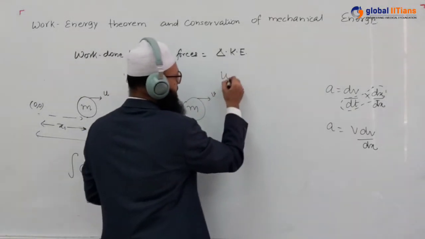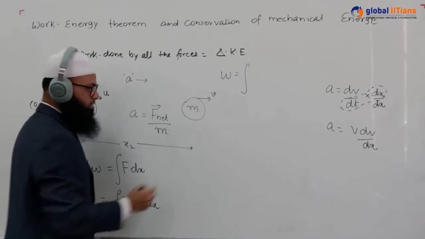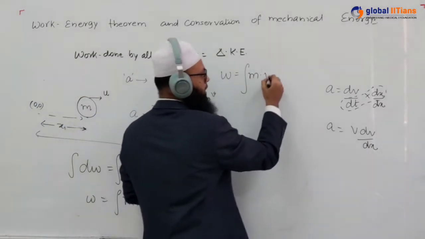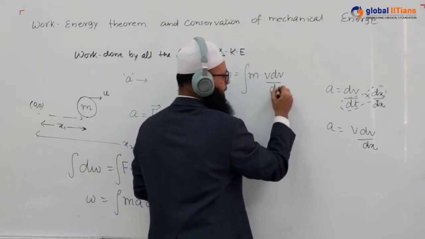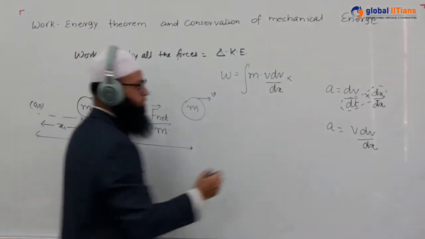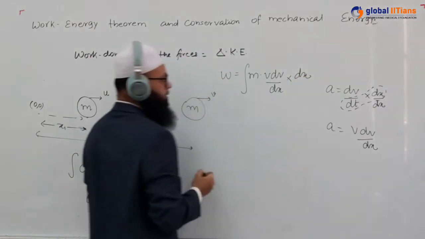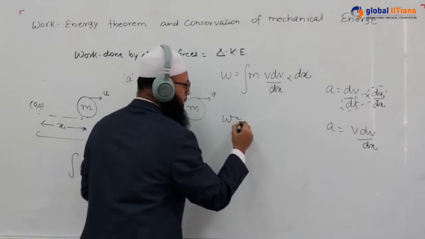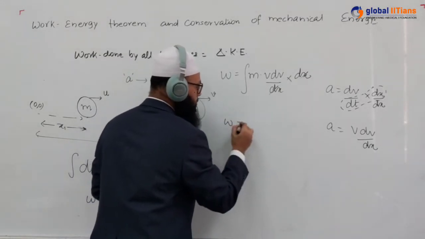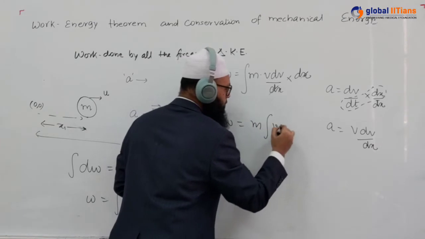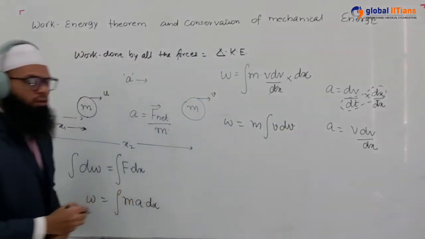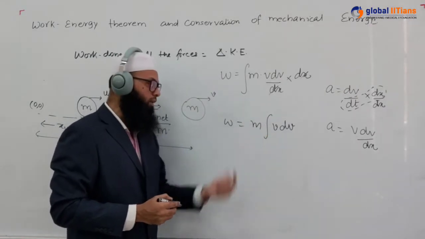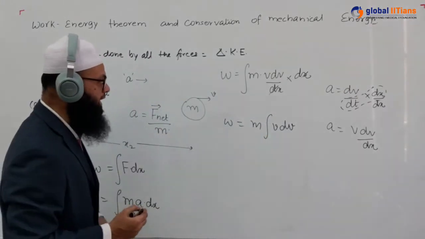That means work done is going to be the integration of mass into, in place of acceleration I am writing that term, v dv upon dx, into this dx. Okay, now this dx will get cancelled. Now work done is going to be equal to mass times integration of v dv. I have taken mass outside because mass is constant, and anything which is constant can be taken out of integration.